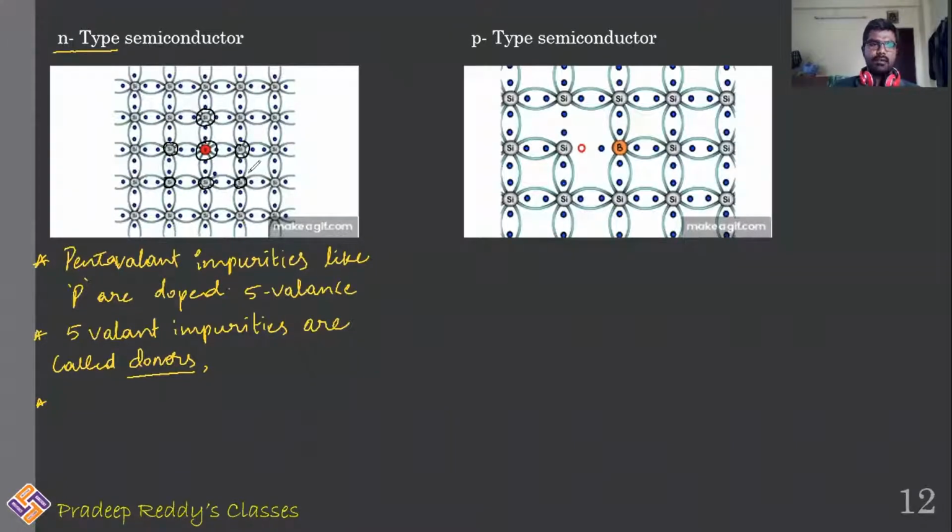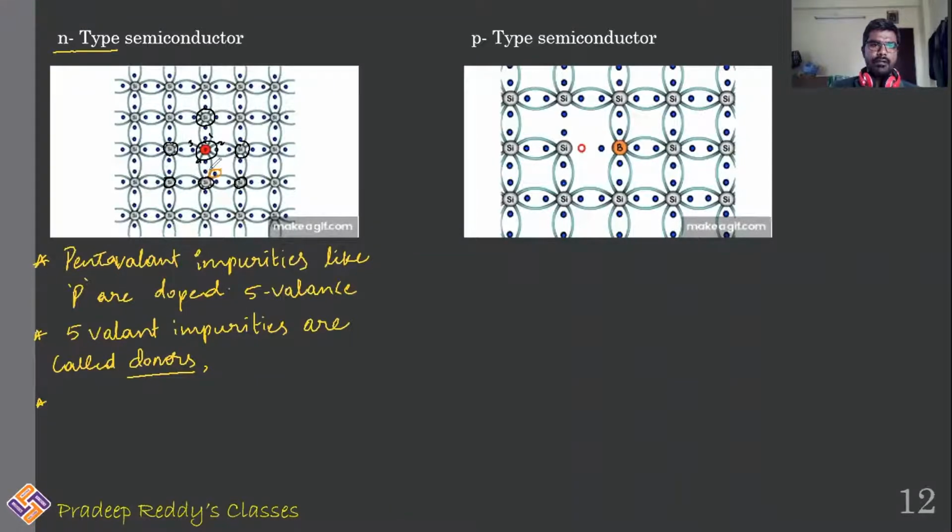It has 5 electrons, 1, 2, 3, 4, and there is one additional electron which is here. This is a free electron. Out of 5 valence electrons of phosphorus, 4 valence electrons share bonds with silicon atoms, and there is one free electron in excess, and this free electron is able to move randomly.